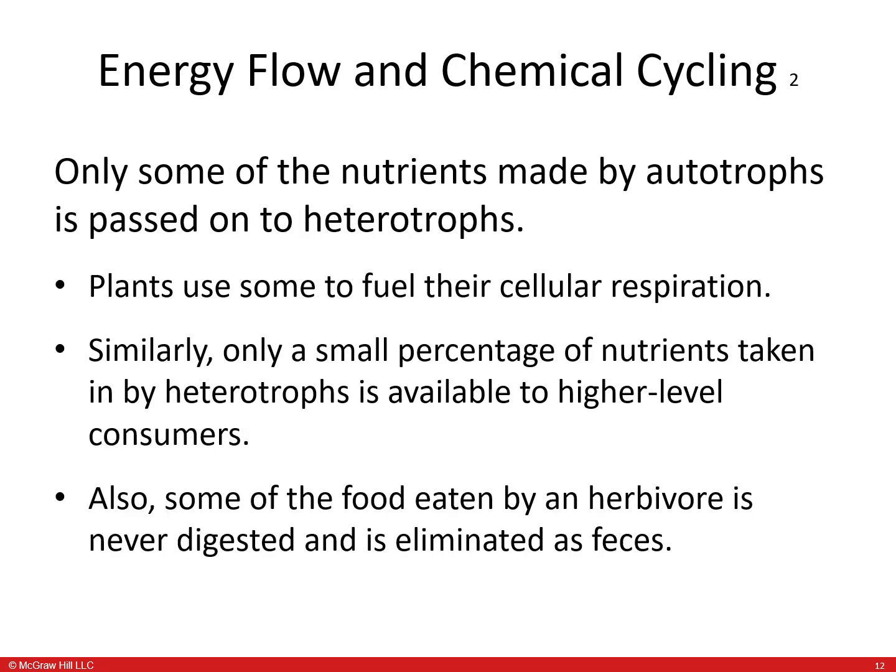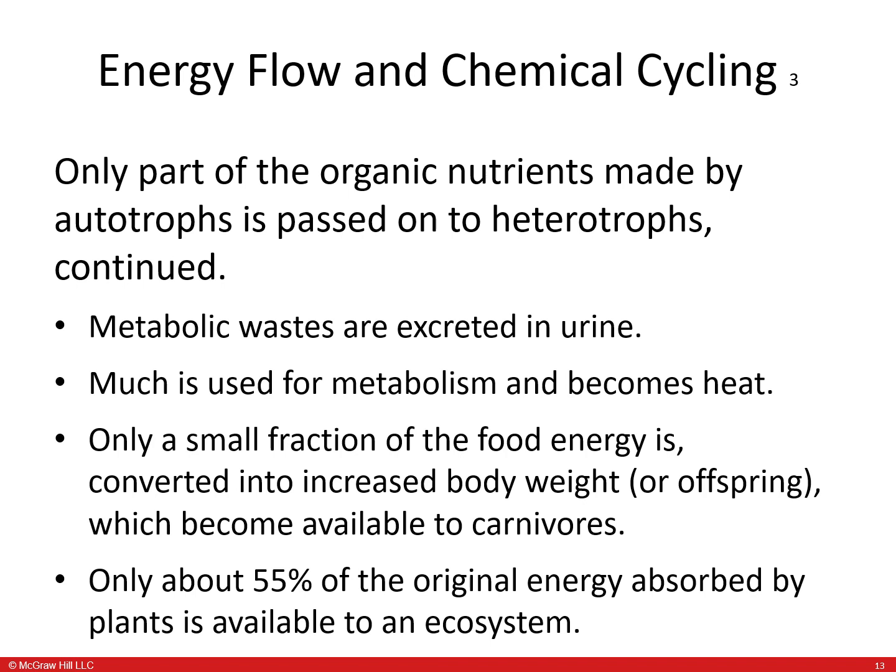Only some of the nutrients made by autotrophs are passed on to the heterotrophs. Plants use some to fuel their cellular respiration. Similarly, only a small percentage of nutrients taken in by heterotrophs is available to higher level consumers. Some of the food eaten by herbivores is never digested and is eliminated as feces. Wastes are excreted in urine. Much is used for metabolism and becomes heat. Only a small fraction of the food energy is converted into increased body weight, which will become available for carnivores. Only about 55% of the original energy is absorbed by plants and is available to an ecosystem.